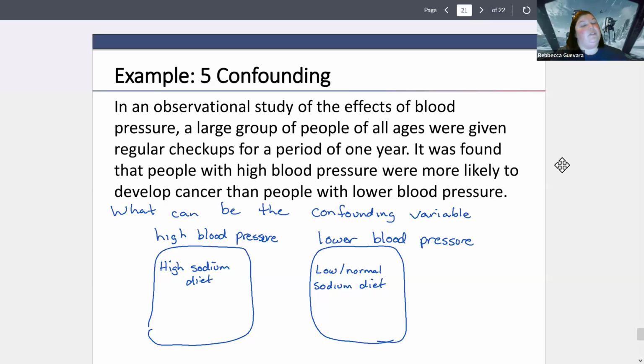So anyways, we know that sodium is actually related to increases in blood pressure. So if somebody has higher blood pressure, it could simply be because they have higher sodium in their diet. And if they have more sodium in their diet, that could be causing an increase in cancer. Other things, once again, are less exercise, which could be a possibility.